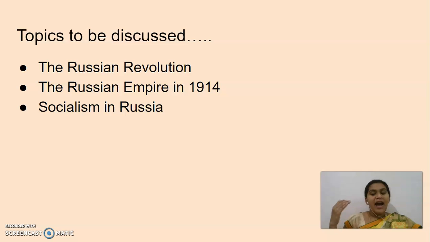No, they had some problems before that. Okay, so the causes of the French Revolution. Same way, in the Russian Revolution also, we are going to see how the Russian Empire was before, and how this idea of socialism came to Russia today.